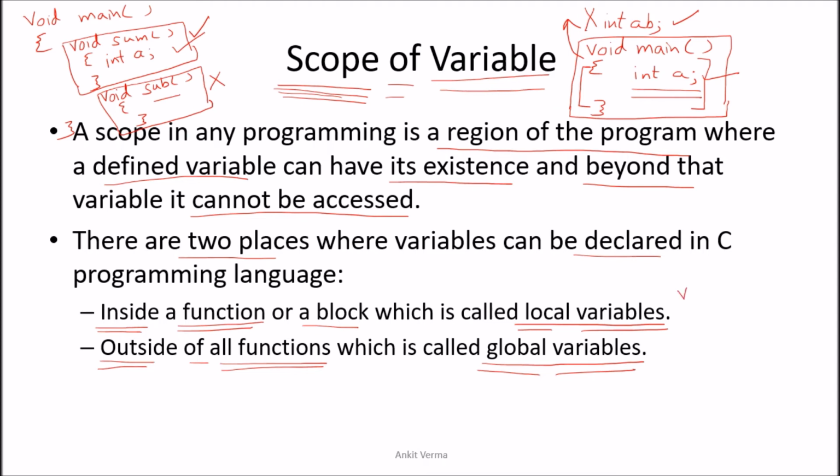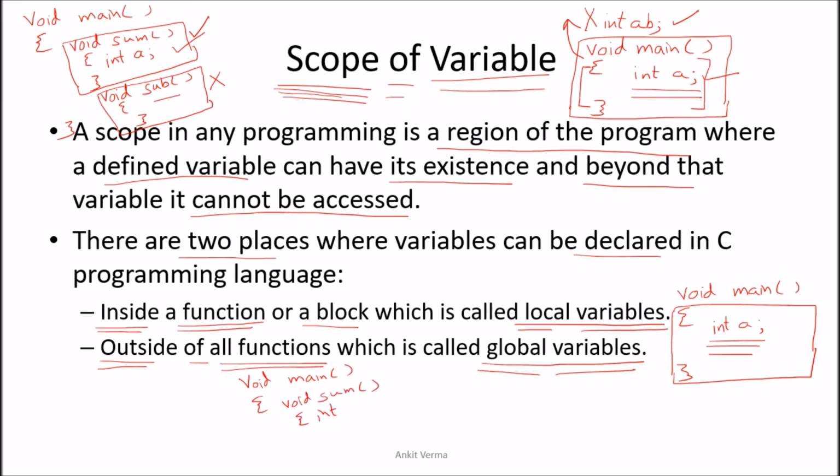I will take an example to make you understand the scope of local and global variables. Let us suppose that I am saying this void main. In this void main, if I say int a, now this int a is only used in the boundary. So this is the local variable for this boundary. I am taking one more example. Let us suppose that there is void main, and inside void main there is one more function, void sum.